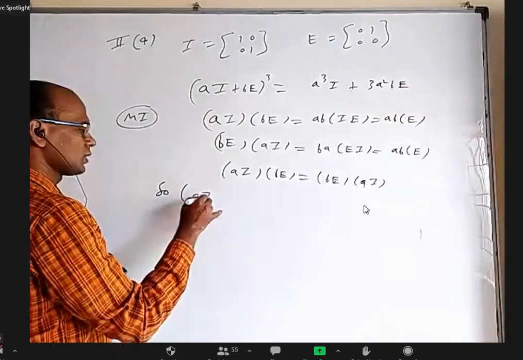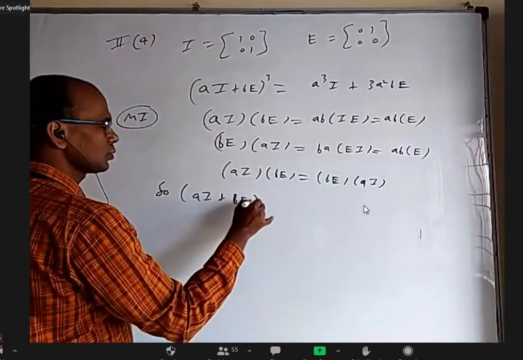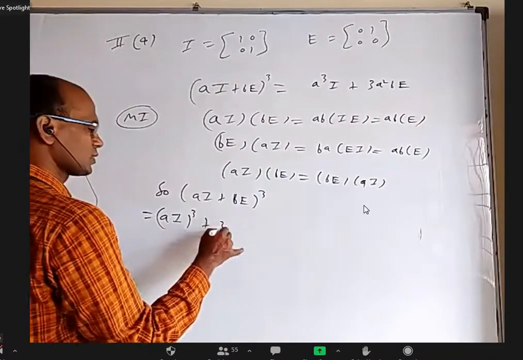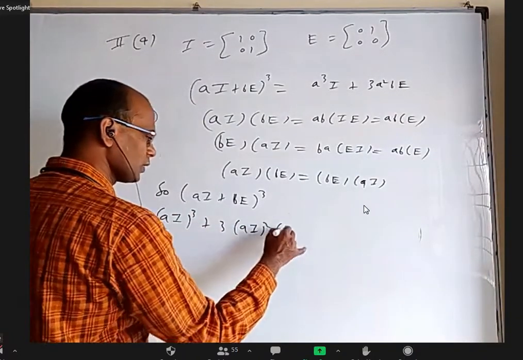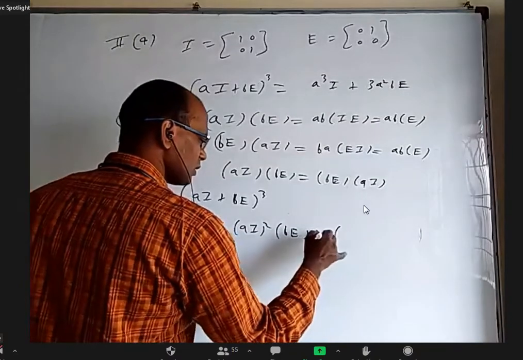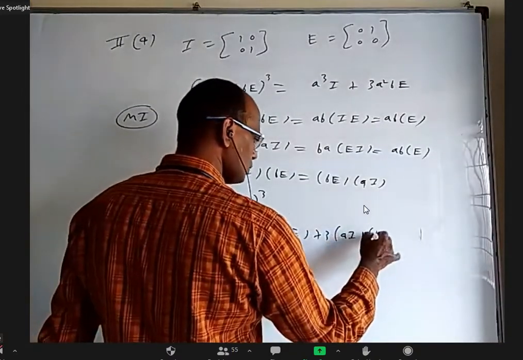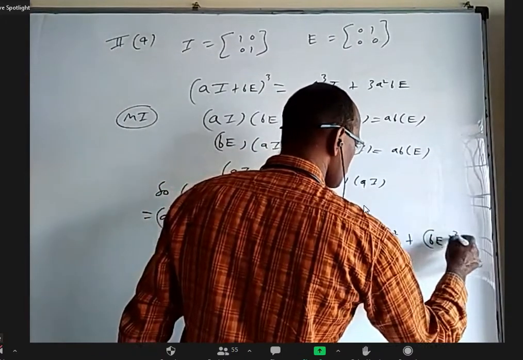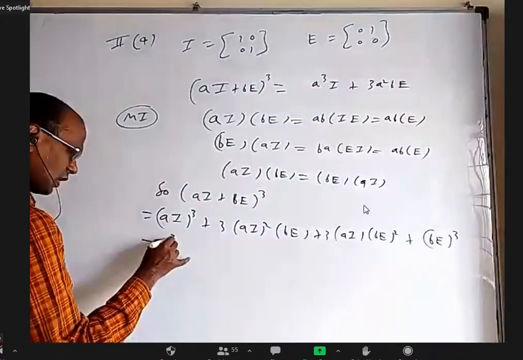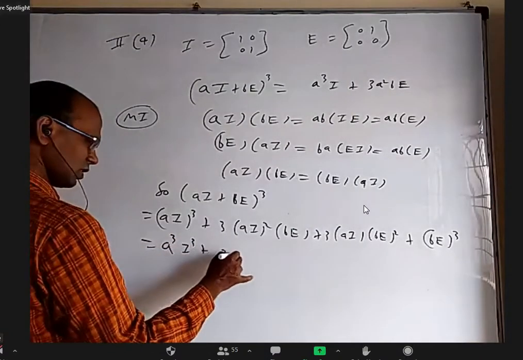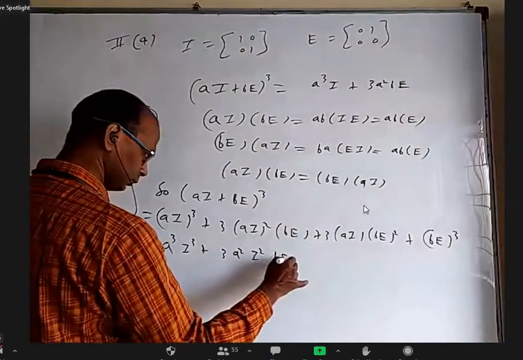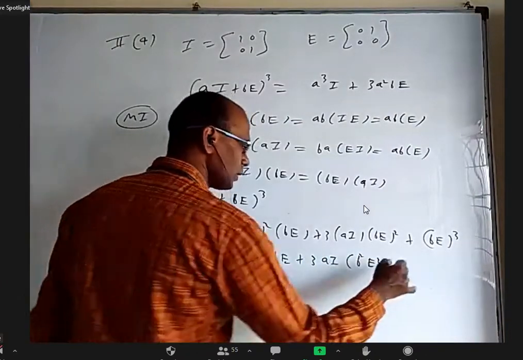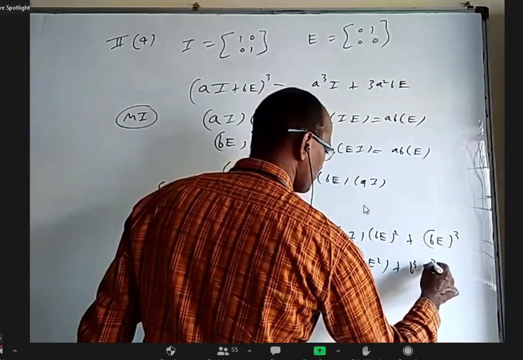So (aI plus bE) whole cube is equal to (aI) whole cube plus 3 into (aI) whole square into bE, plus 3 into aI into (bE) whole square, plus (bE) whole cube. Okay, this is a cube I cube. This is 3a square I square bE. This is 3aI b square E square. And this is b cube E cube.